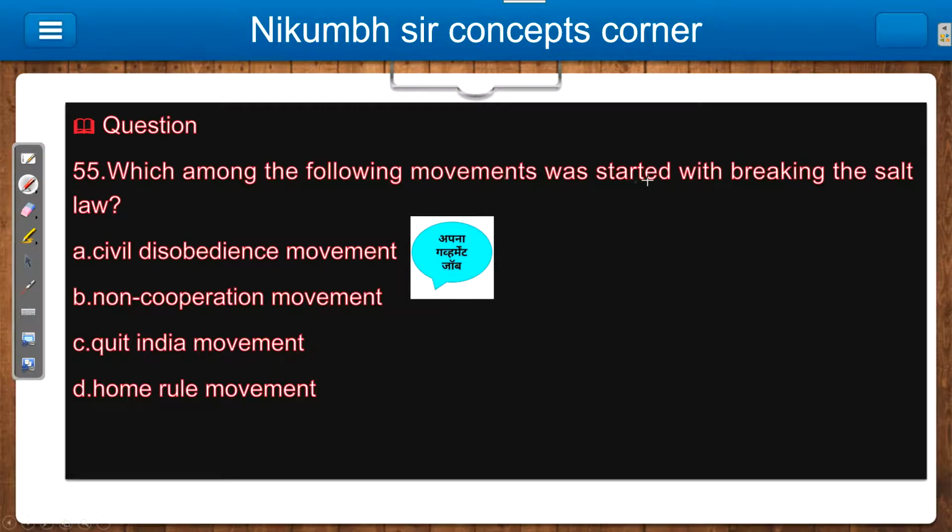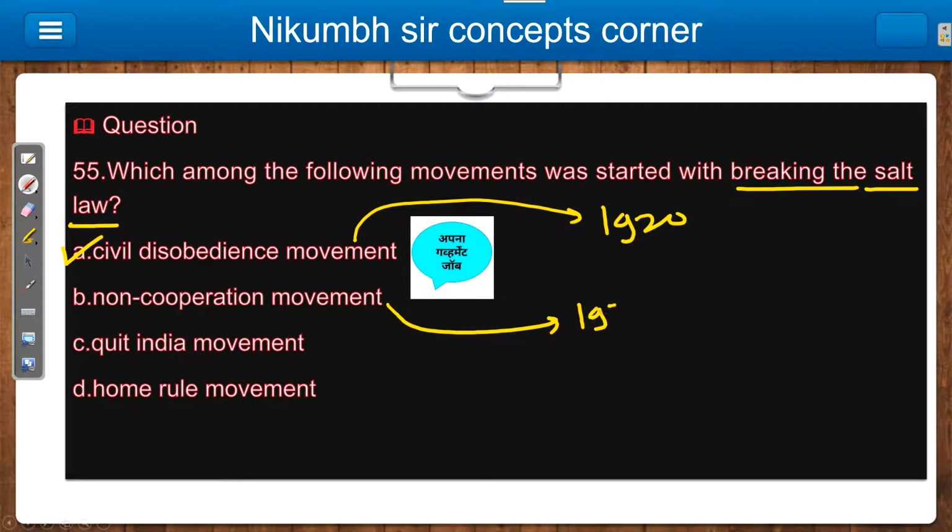Which one of the following movements was started with breaking the salt law? Okay, so obviously the answer is easy: civil disobedience movement. The civil disobedience movement started in 1920, the non-cooperation movement in 1922, the Quit India movement last in 1942, and the home rule movement in 1916.